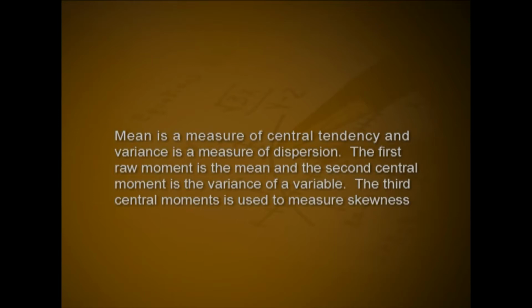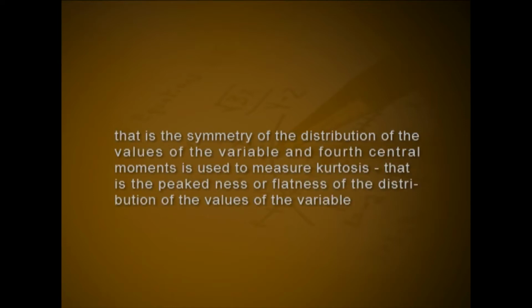Central tendency, dispersion, skewness and kurtosis are the four fundamental characteristics of the distribution of the values of a random variable. Mean is a measure of central tendency and variance is a measure of dispersion. The first raw moment is the mean and the second central moment is the variance of a variable. The third central moment is used to measure skewness, that is the symmetry of the distribution of the values of the variable, and fourth central moment is used to measure kurtosis, that is the peakedness or flatness of the distribution of the value of the variable.